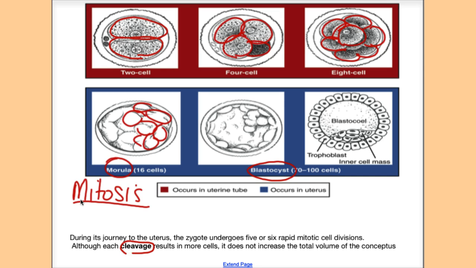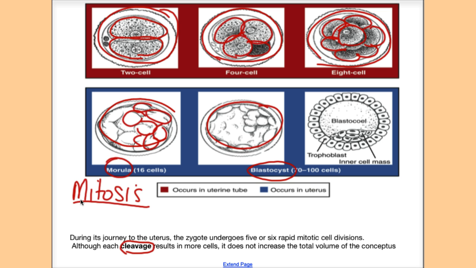It is called cleavage. Now, why do we call this cleavage if it's mitosis? If you notice, the size of the cell is not increasing. So as much as it's growth, the number of cells is increasing, but not the size of the cell. So whenever you have that type of division of the zygote, where the number of cells is increasing but not the size of the cell, that type of growth is called cleavage, where we have more and more cells.